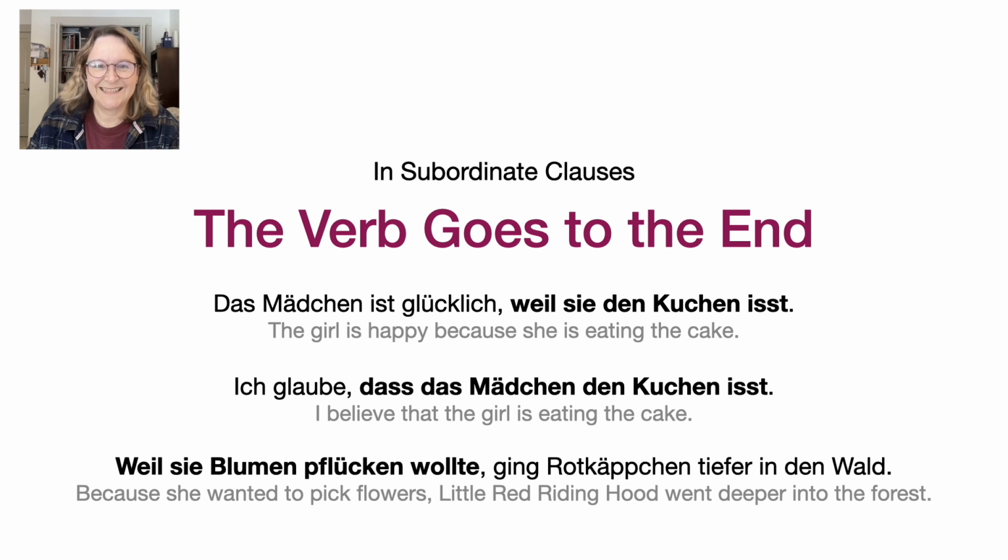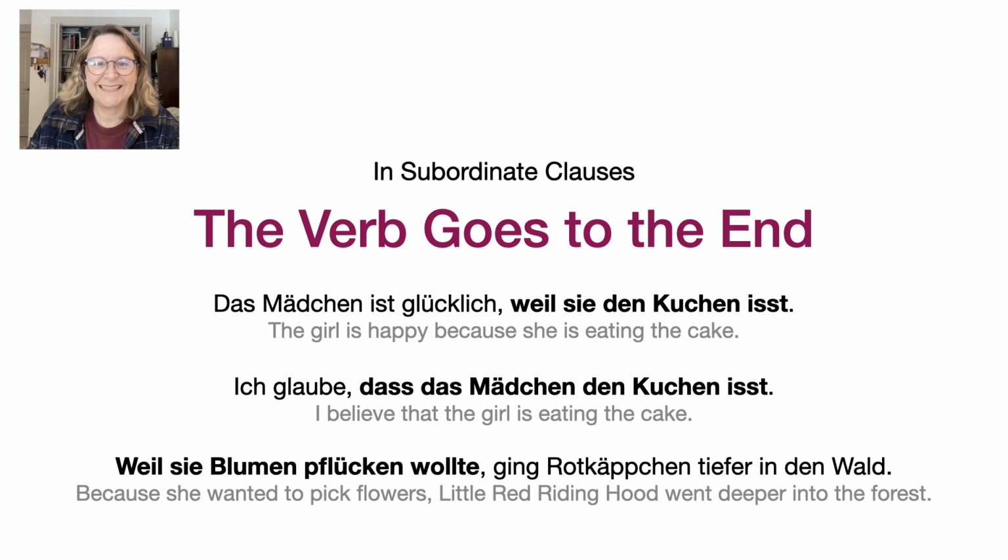Now let's look at what happens in subordinate clauses, often introduced by words like weil, because, dass, that, or wenn, if, when. Das Mädchen ist glücklich, weil sie den Kuchen isst. Ich glaube, dass das Mädchen den Kuchen isst. The girl is happy because she is eating the cake. I believe that the girl is eating the cake. Here, the verb moves to the end of the clause. We call this Verb letzt, verb last.